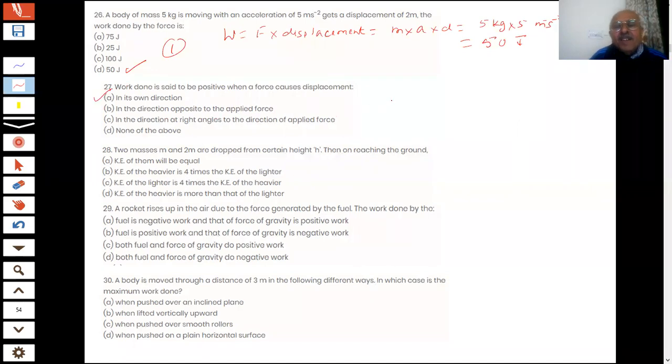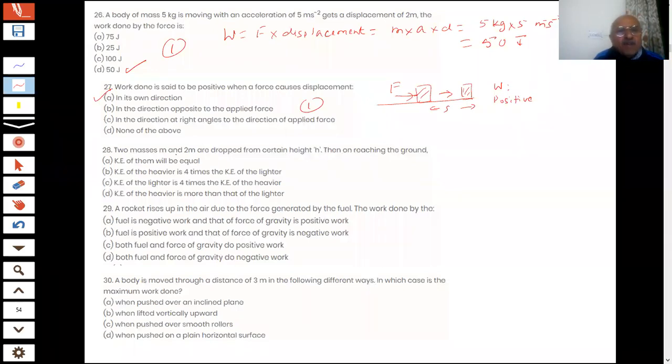We already said that work will be positive if you are pushing an object, you are applying the force, and the displacement is also in the same direction. So what happens then, students? Then W is positive. Okay, correct answer.